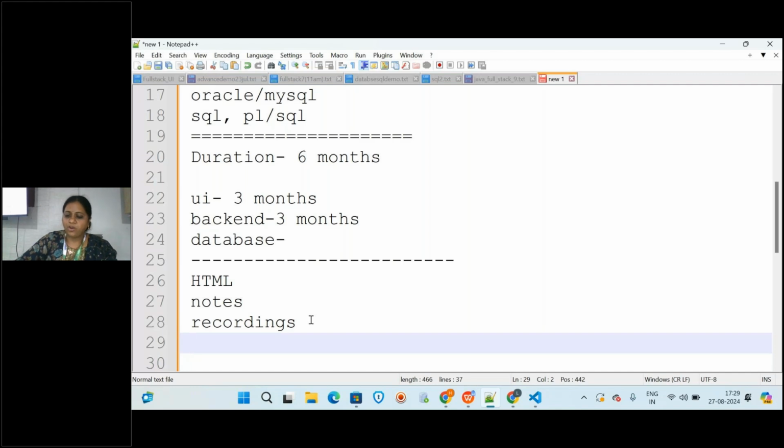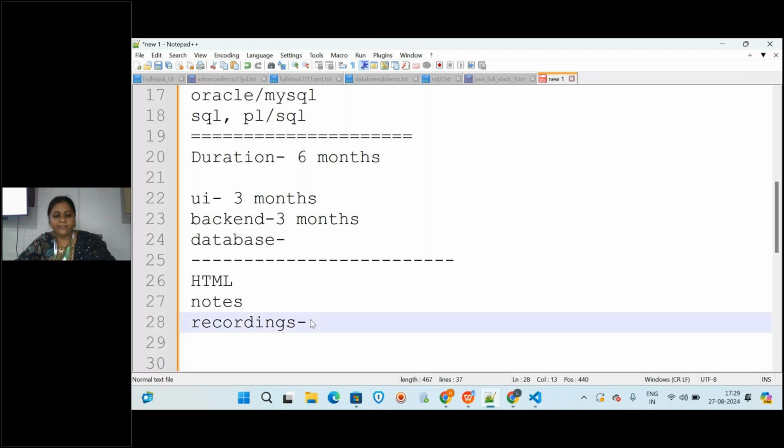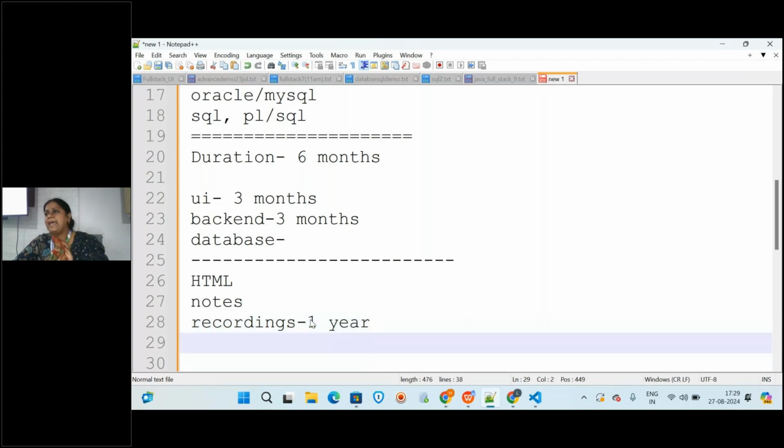You will have the recordings and notes availability for almost 12 months, that is 1 year. Okay, the accessibility for your notes and the recordings will be for 1 year. So at any point of time you miss the sessions, you can follow the recordings, and if even after following the recording you are not able to get it, there is always a chance of that, right? Then you can just ask me in the next session.